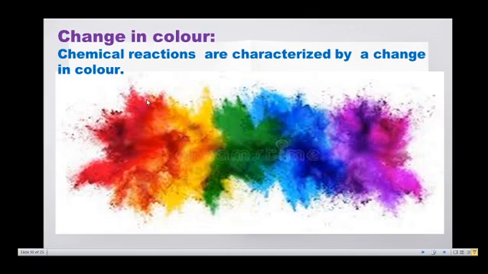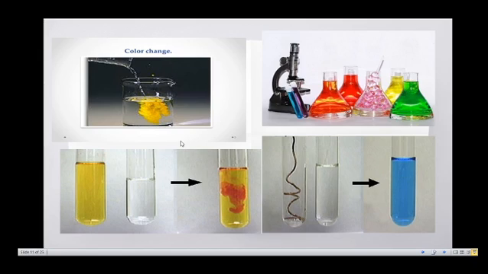And then the next characteristic, the change in color. Some chemical reactions are characterized by a change in color. For example, citric acid reacts with potassium permanganate solution. The potassium permanganate is purple in color, and the purple color disappears when we add the citric acid. So the chemical reaction between citric acid and the purple potassium permanganate solution is characterized by the change in color.